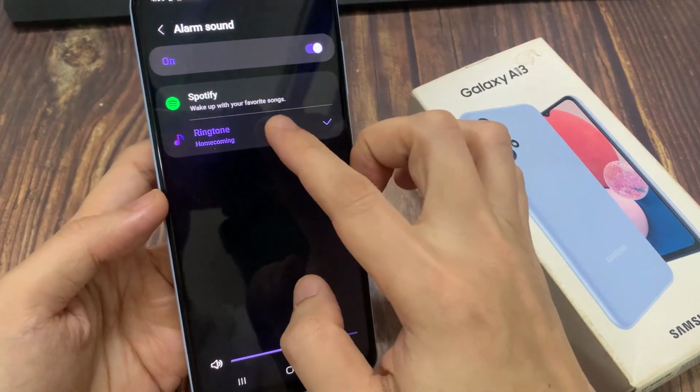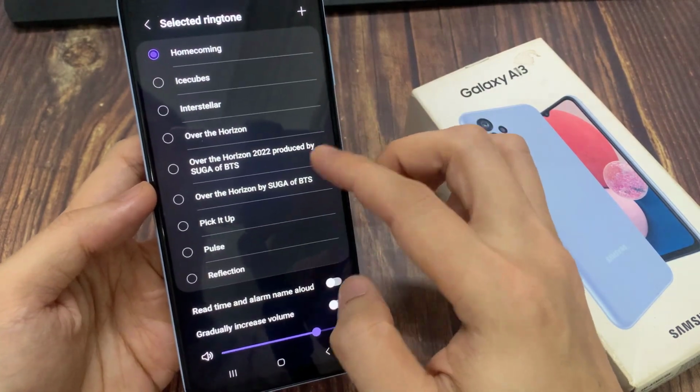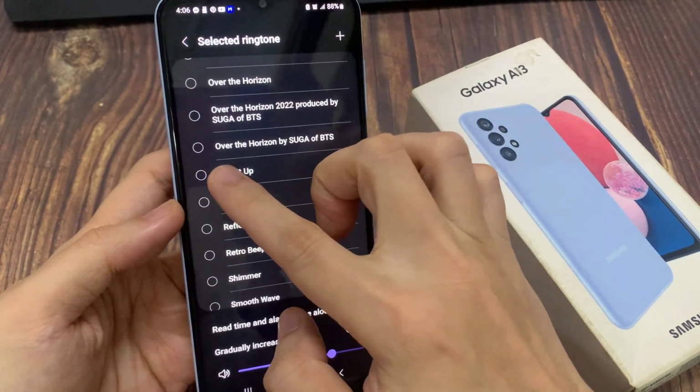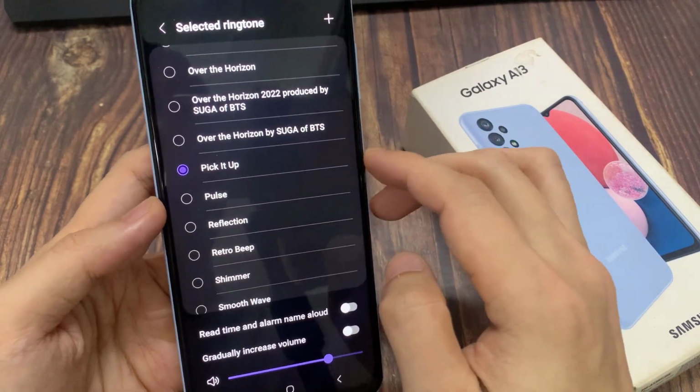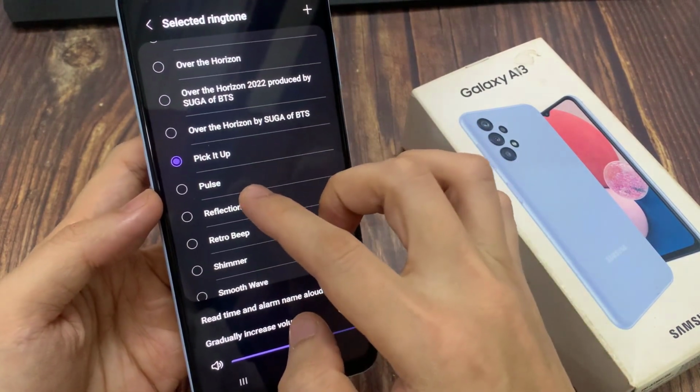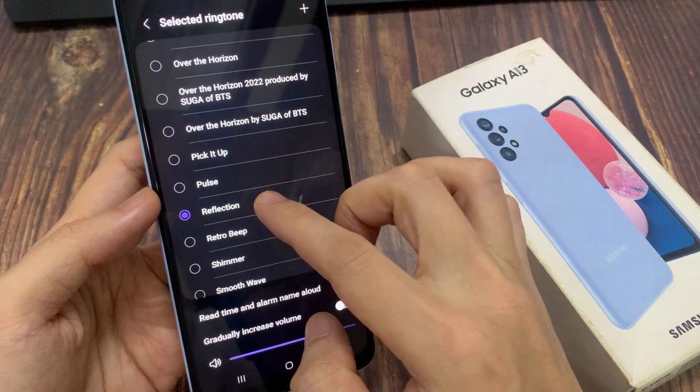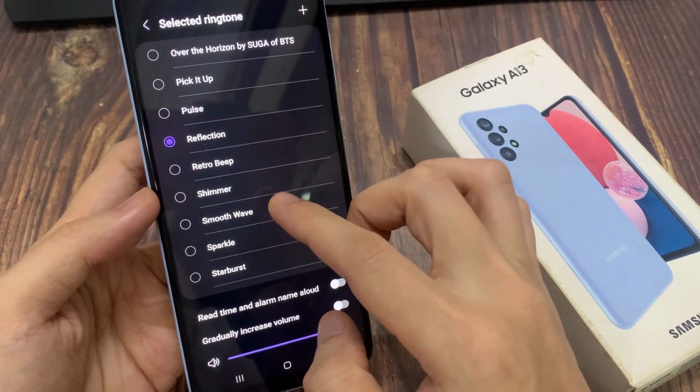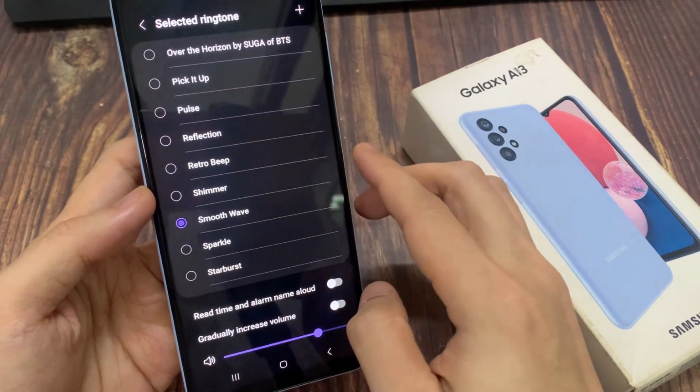Next, tap on ringtone. And in here, you can go down and select a ringtone that you want to use. Now there's also an add button. In here, you can even select your own music as an alarm sound. And that is how you can change the alarm sound on the Samsung Galaxy 13.